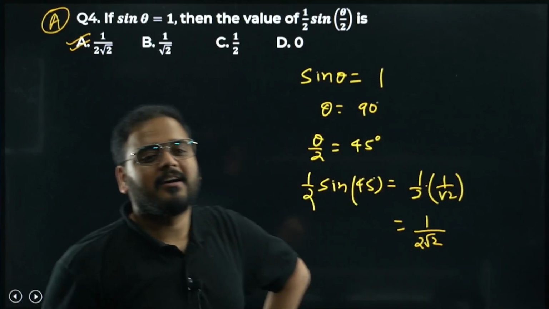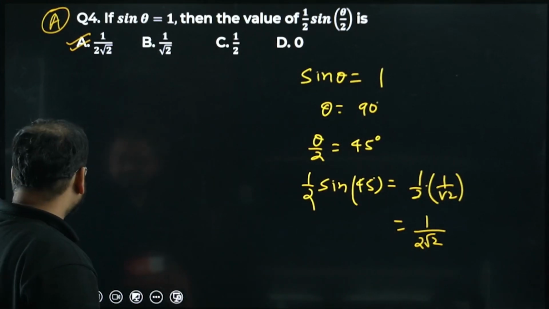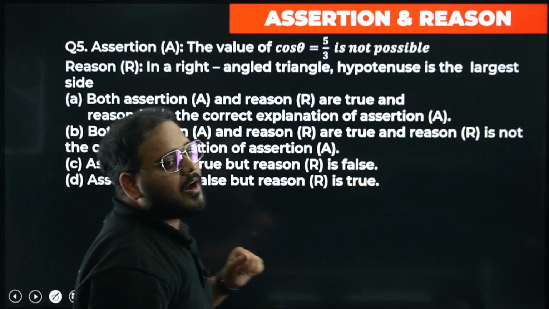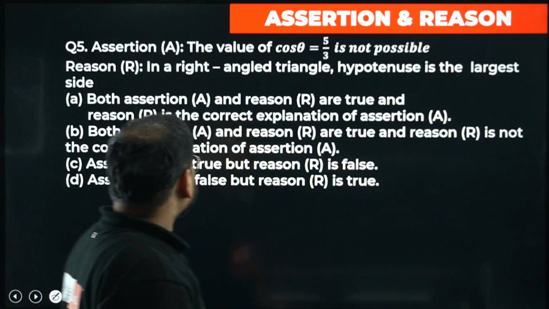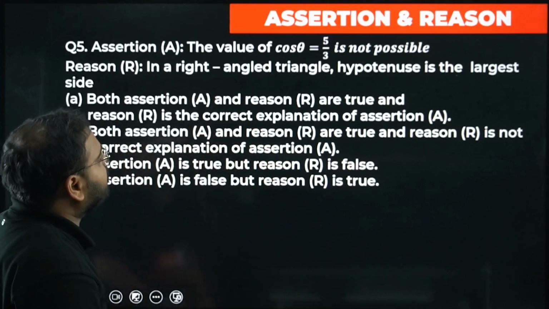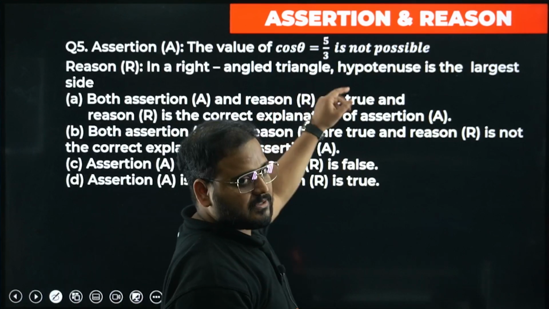I hope you had fun solving these questions. Very, very simple. We are moving to assertion and reason. First 4 questions are clear, right? Great. So assertion A, the value of cos theta is 5 by 3. Not possible. Why not, sir?